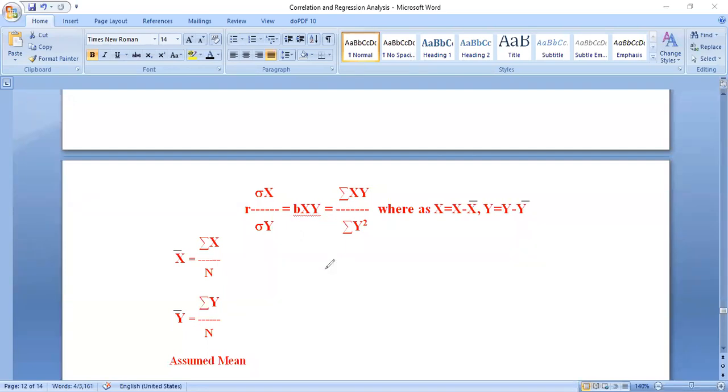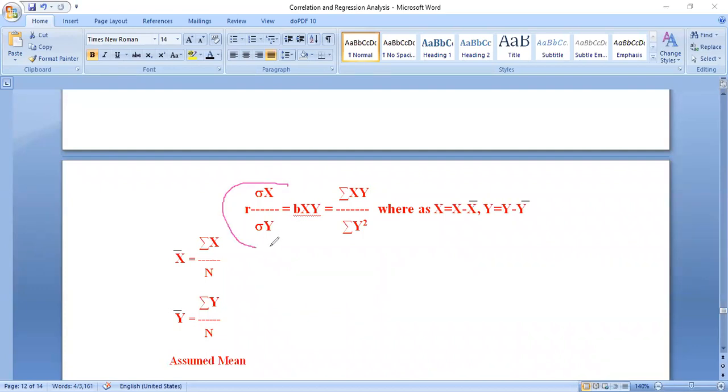Again, we are expanding this formula for your understanding. r into standard deviation x divided by standard deviation y is equal to bxy. This bxy is also expanded: sigma xy divided by sigma y square, where x is equal to x minus x bar and y is equal to y minus y bar. We will see in the problematic part, then you will understand this one.